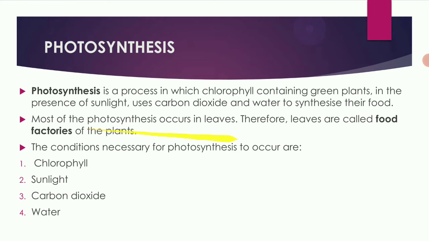Most of the photosynthesis occurs in the leaves. Therefore, the leaves are called the food factories of the plant. Why are the leaves called food factories of the plants? Because the process of photosynthesis occurs in leaves. The leaves are green in color. The green color is due to the presence of chlorophyll.